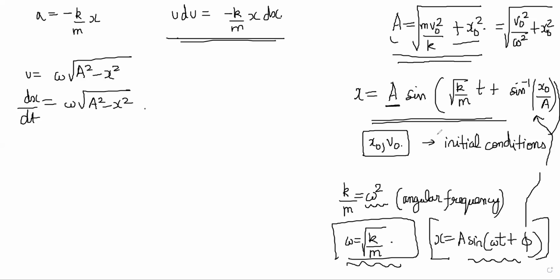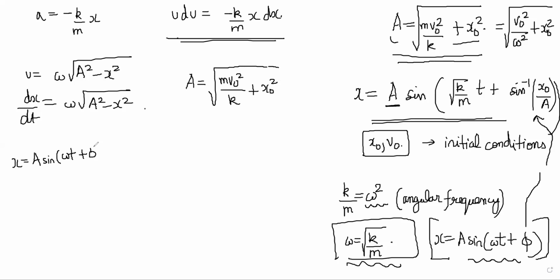First let's understand what is A. A was root over m v naught square by k plus x naught square. Notice that finally the equation is becoming x is equal to a sine omega t plus phi.